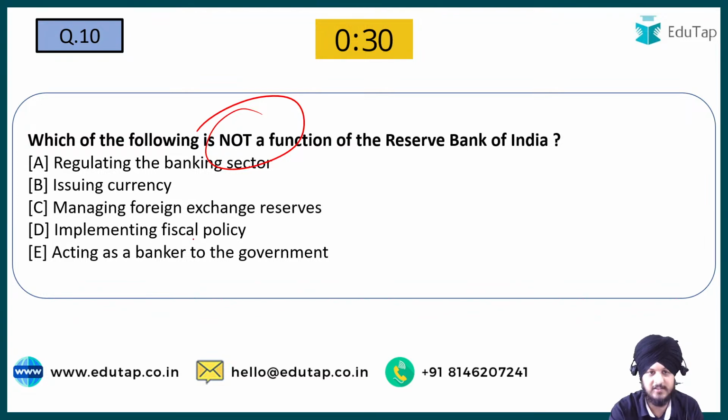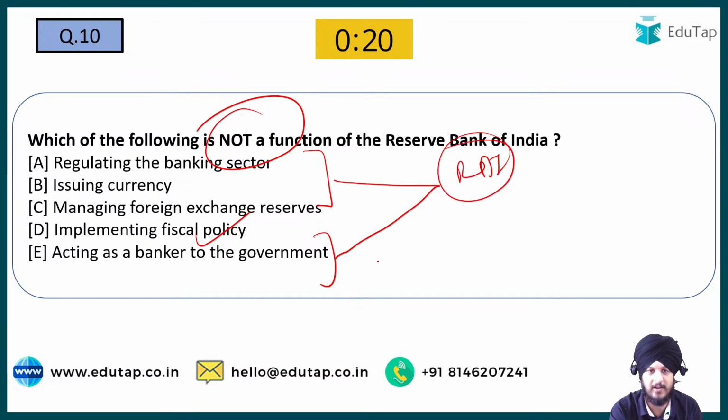Yes, as Nilesh has written, D option. Why D option? Because all these functions that we have seen over here come under the purview of the RBI, under the roles and responsibilities that are played by the RBI. But when we talk about fiscal policy, it is the function of the government.